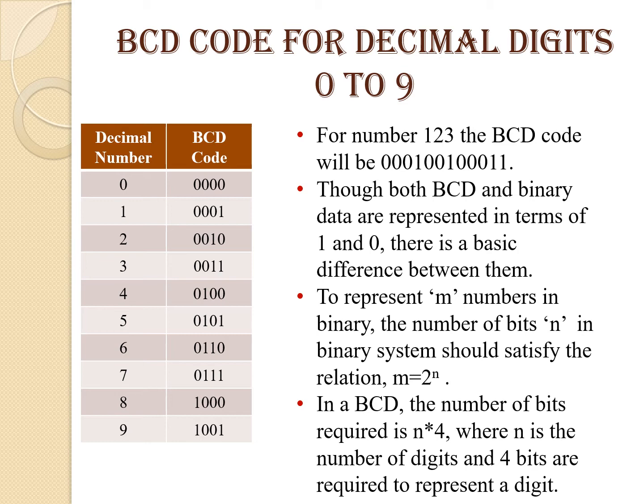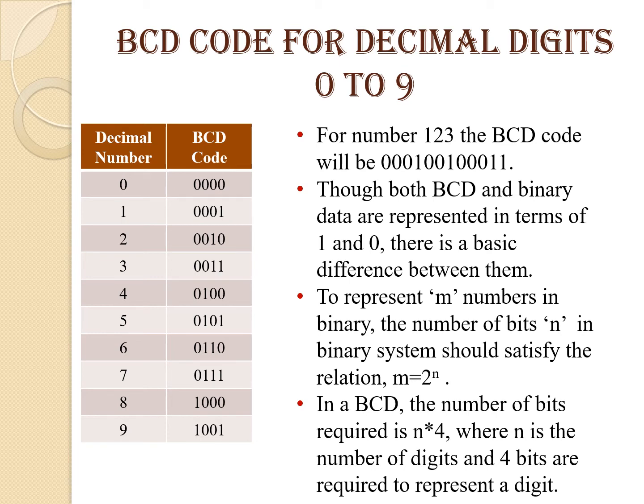This will be the BCD representation for the decimal 123. Now, though both BCD and binary data are represented in terms of 1 and 0, there is a basic difference between them.